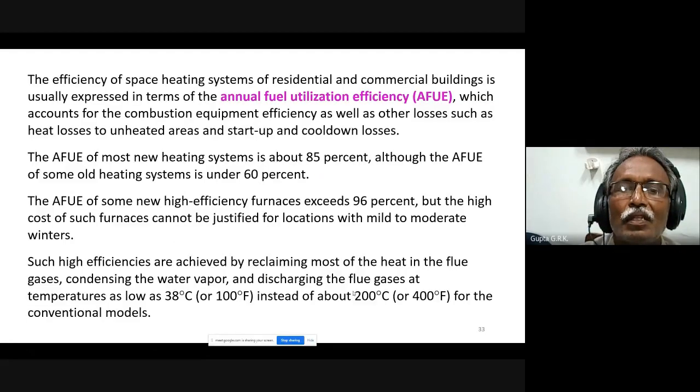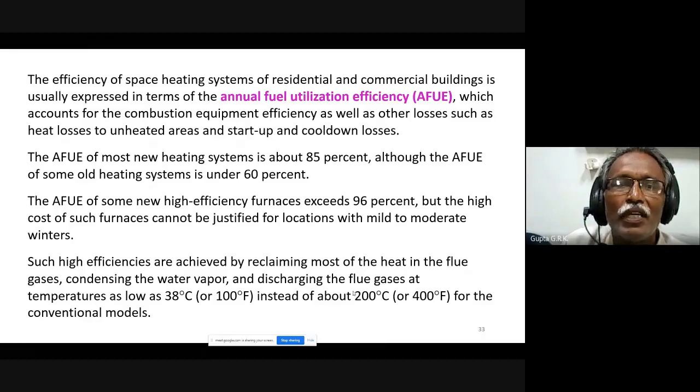Okay, the same thing. And the efficiency of space heating systems of residential and commercial buildings is usually expressed in terms of annual fuel utilization efficiency, AFUE, which accounts for the combustion equipment efficiency as well as other losses such as heat losses to unheated areas and startup and cool down losses. All these losses I have to consider, and then I get the total final efficiency. So the AFUE of most new heating systems is about 85%, although the AFUE of some old heating systems is 60%.